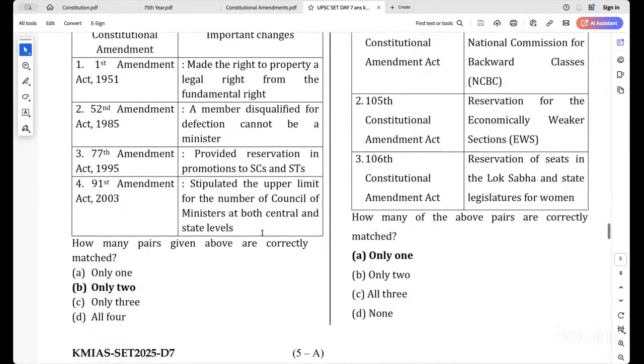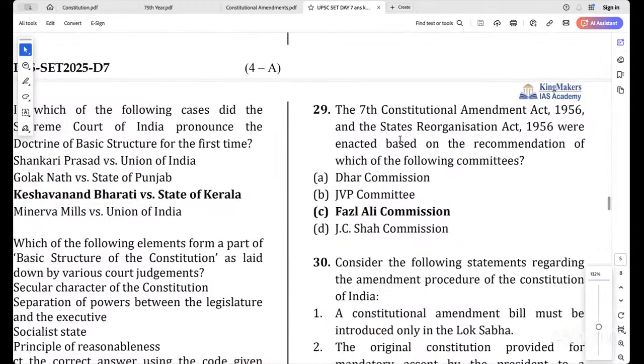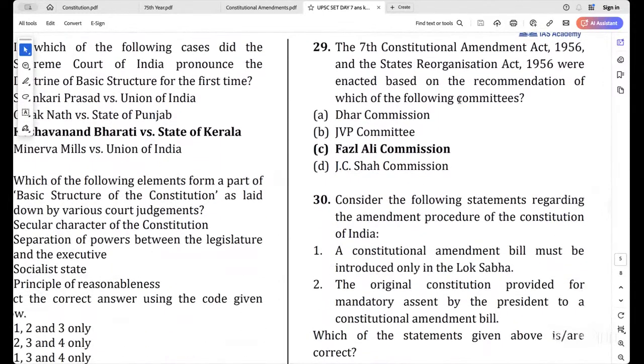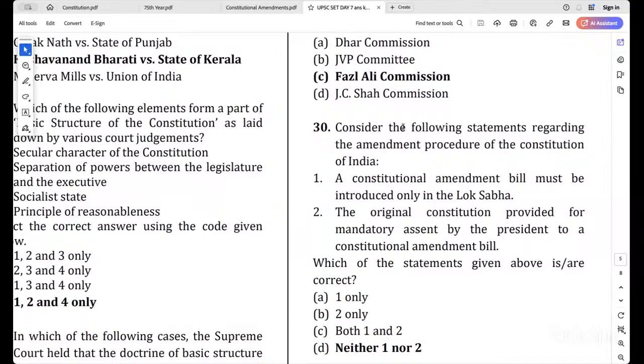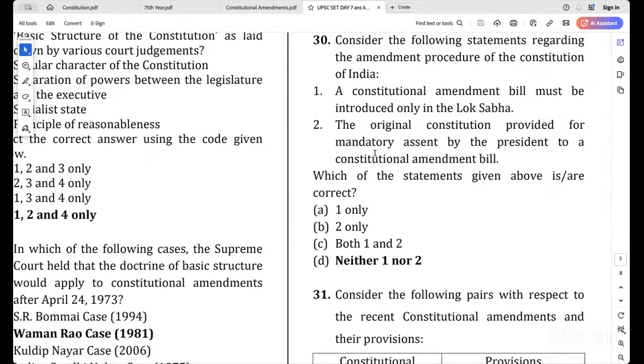Clear? The next one. The 7th Constitutional Amendment Act 1956 and the States Reorganization Act 1956 were enacted based on the recommendations of which of the following committees? States Reorganization Act, okay. Next, consider the following statements regarding the amendment procedure of the Constitution of India. A constitutional amendment bill must be introduced only in the Lok Sabha. The original constitution provided for mandatory assent by the president to a constitutional amendment bill. Under which amendment was that provided?